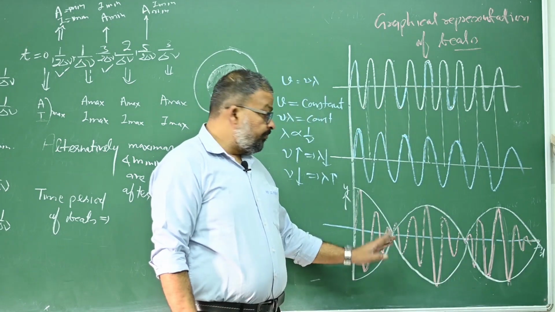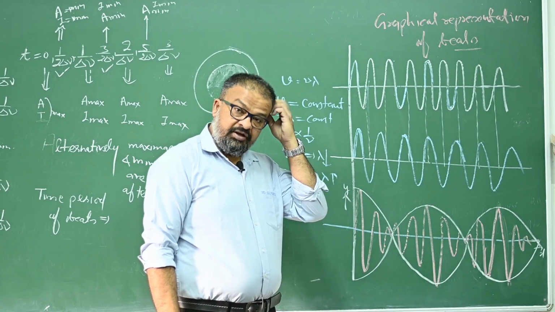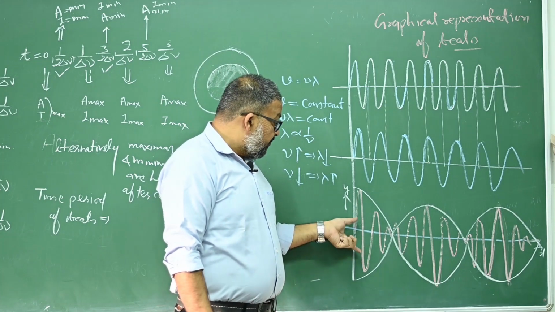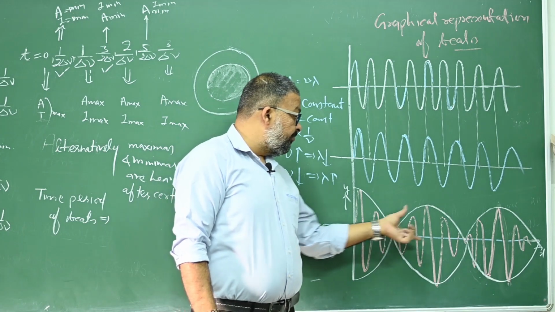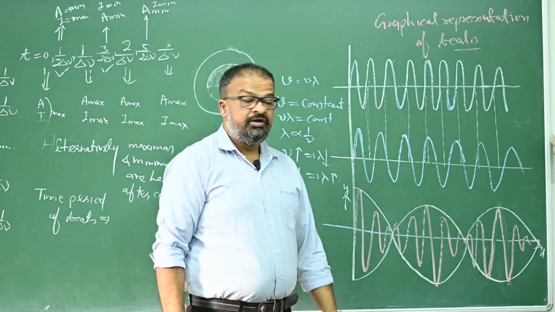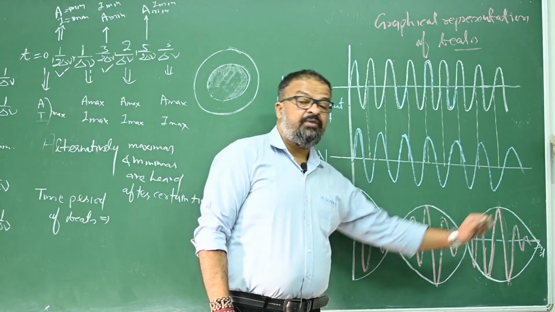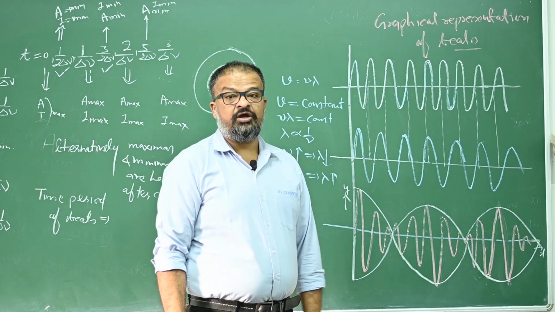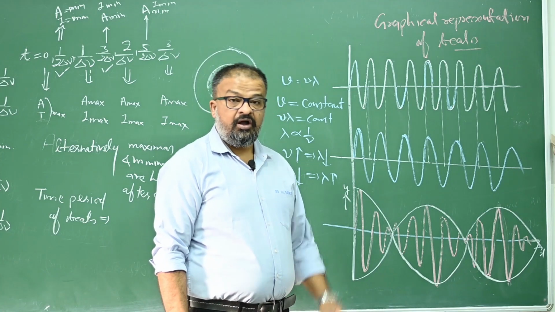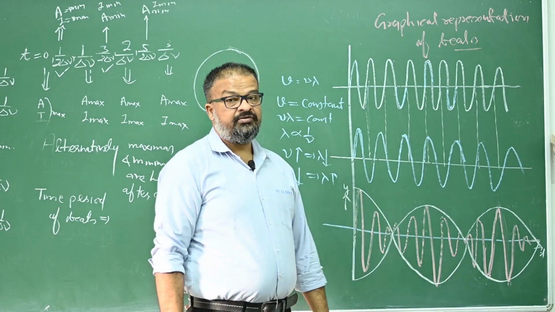So in beats, if it is for sound waves, you hear maximum and minimum amplitudes, maximum and minimum intensities of sound waves alternatively. Is that okay? So this is what beats are.